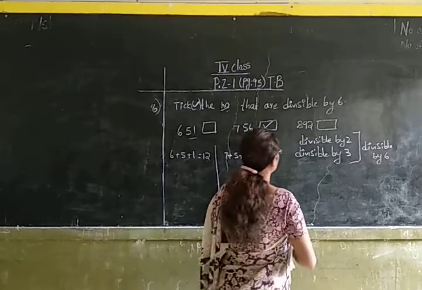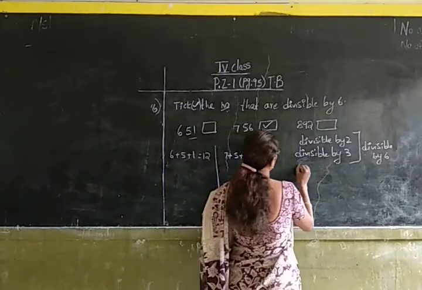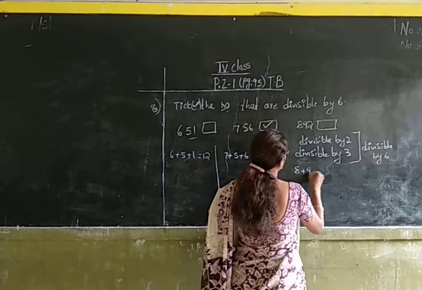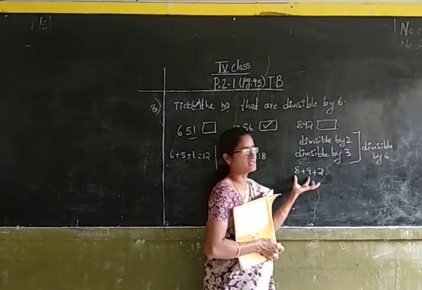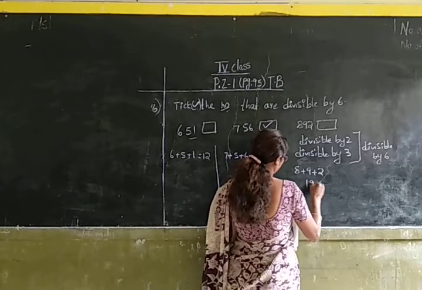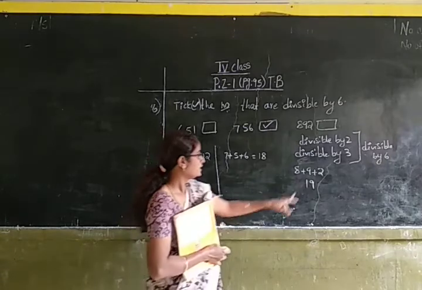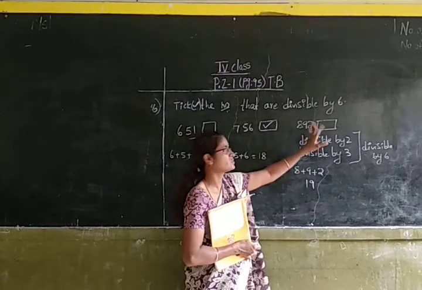Let us check the third case. It is divisible by 2. Let us see whether it is divisible by 3 or not. Okay children. 8 plus 9 is 17 and 17 plus 2 is 19. Here it is divisible by 2 but it is not divisible by 3. So it is not divisible by 6.